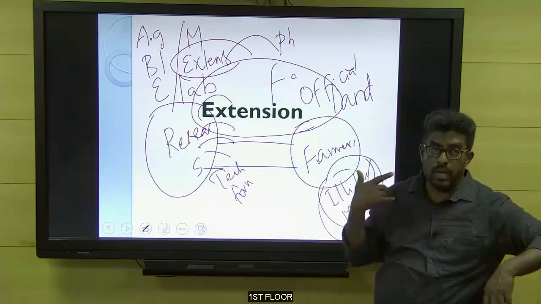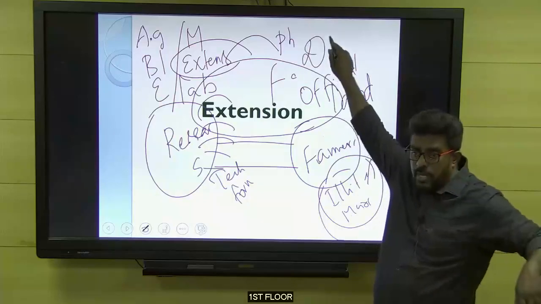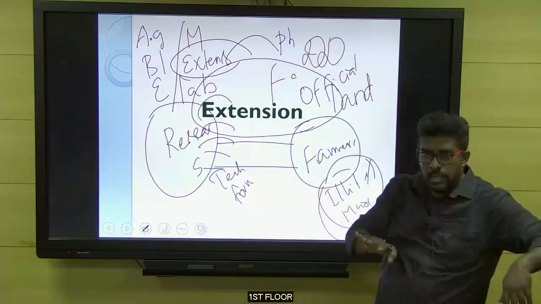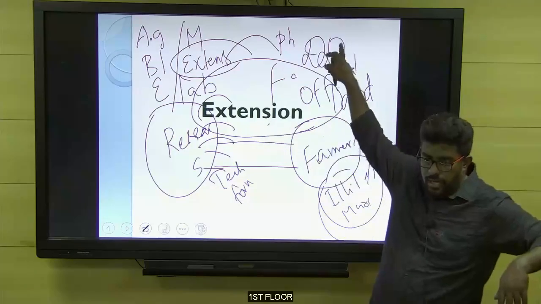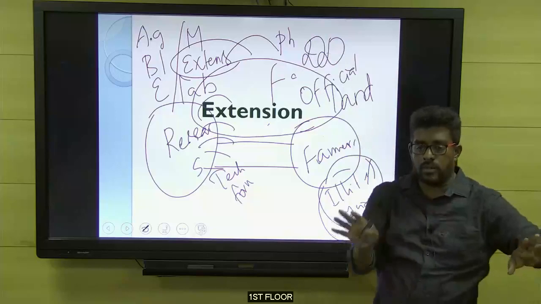But now, as you know, we have a separate channel for agriculture, which you would have heard about, called DD Kisan. What is DD Kisan? DD Kisan is nothing but an extension initiative of the Government of India. 24/7 they are telecasting agriculture-oriented programs to the farmers, okay.